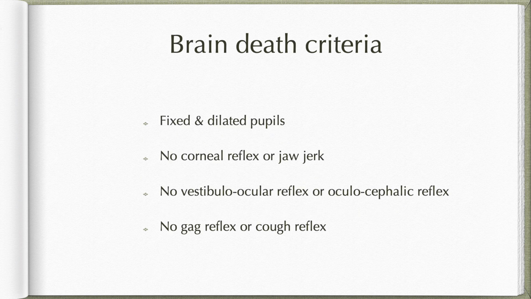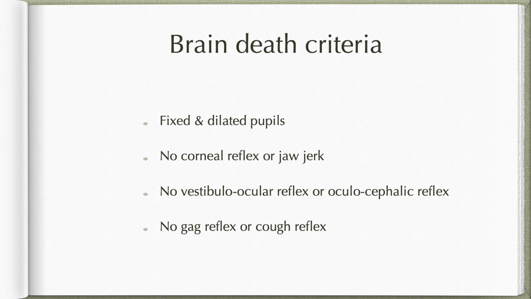So there is a set of criteria to declare that a person is brain dead. Apart from the EEG, we will be eliciting these brainstem reflexes to check whether the brainstem is intact or has a lesion.